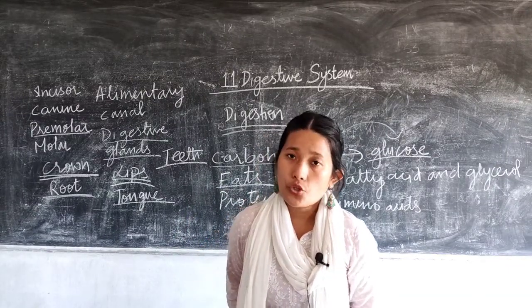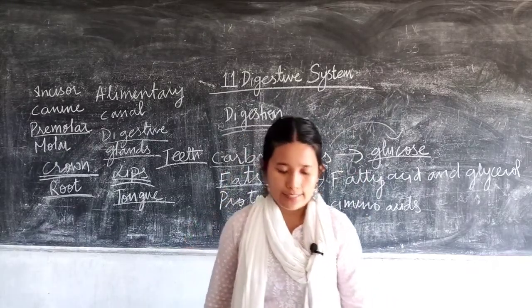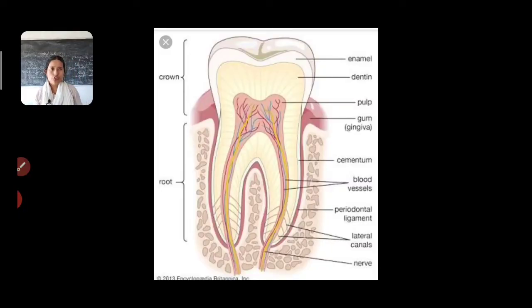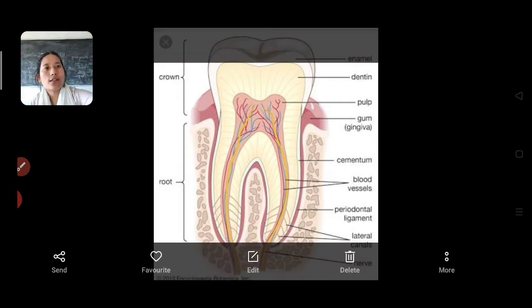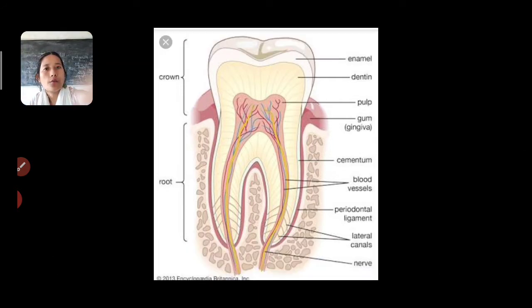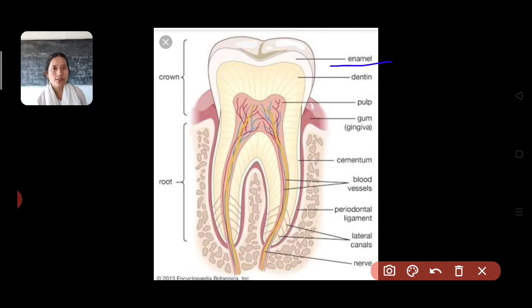Okay, now let us go into detail about the structure of the teeth, going through the basic internal structure. Your crown is covered with a shiny whitish portion, which is referred to as enamel. It's the hardest material present in our body, harder than bone. Inside the enamel you have a bulk of structure referred to as dentine. Dentine is not as hard as bone, and it forms the major portion of our teeth.